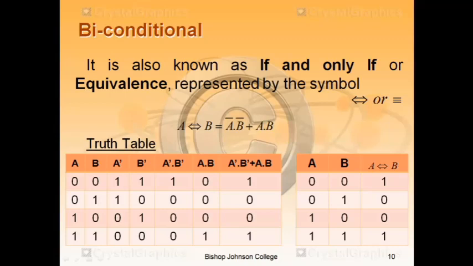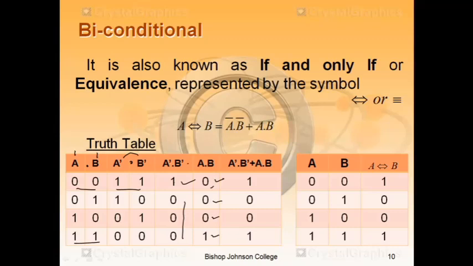A naught dot B naught: the dot operator between A naught and B naught. As you know, when both inputs are 1, then the output is 1. If any one is 0 or both are 0, the output will be 0. Then find out A dot B. A is the first column here, B is the second. Now the dot operator between the two. So when 0 0, the output will be 0. When 0 1 or 1 0, also the output will be 0. When both inputs are 1 here, then the output is 1.